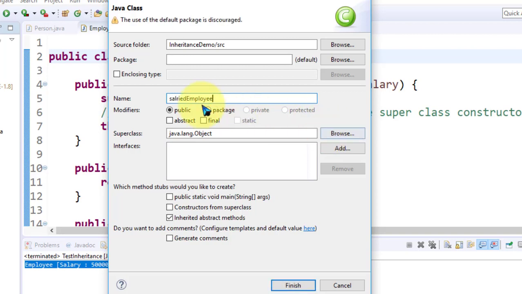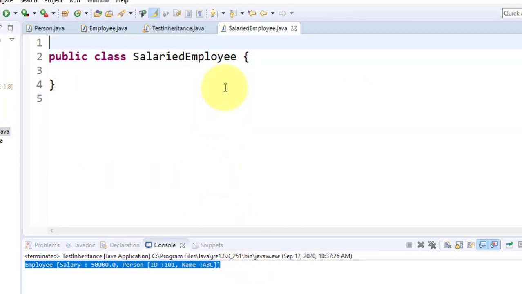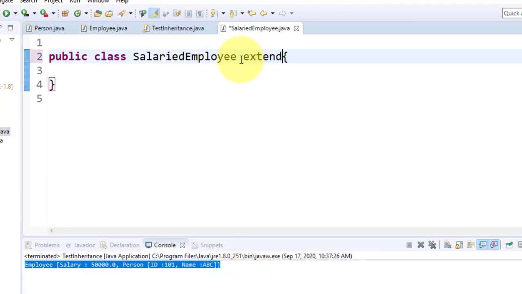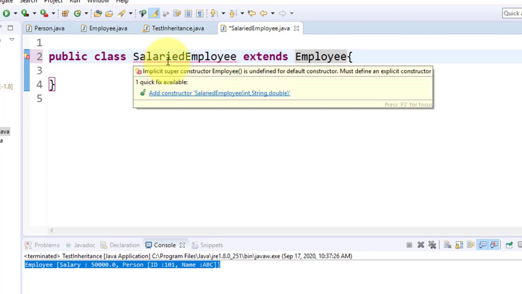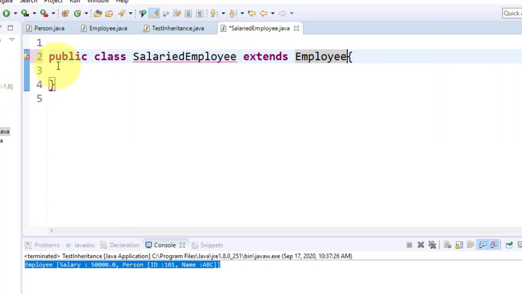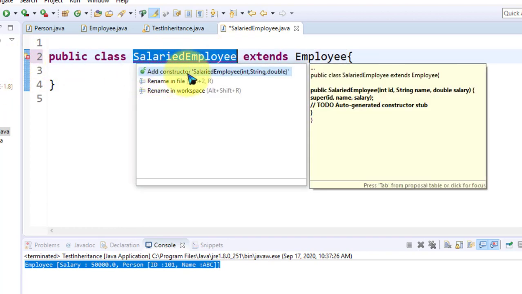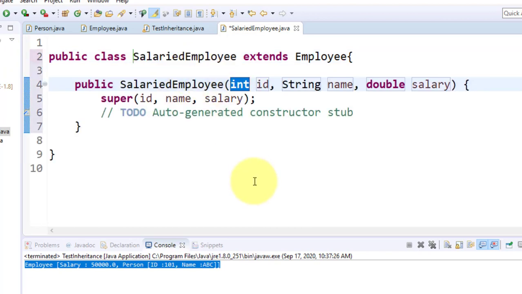I just created it, and it extends employee. Is it okay? Look, so I provide a constructor.